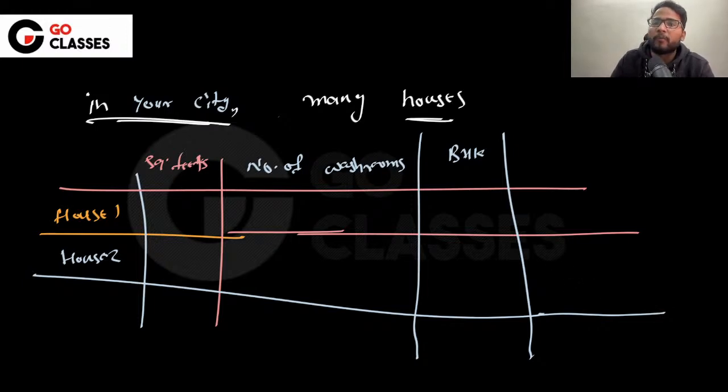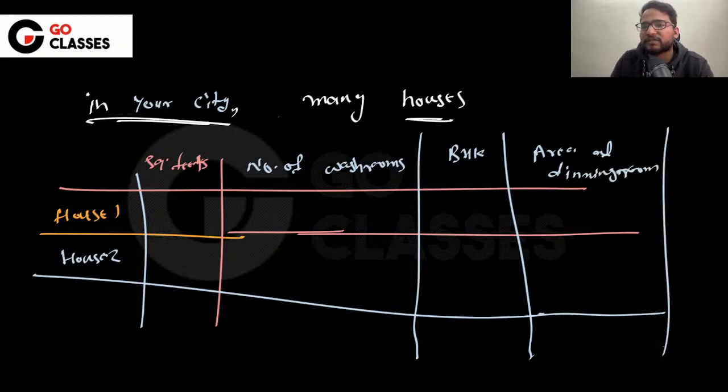You can classify it like that. Or maybe how many living rooms or bedrooms there are, or the area of the dining room. So basically there could be many parameters associated with a house, right? Suppose there are a couple of houses, and based on those parameters you have some values. So let's have one table.